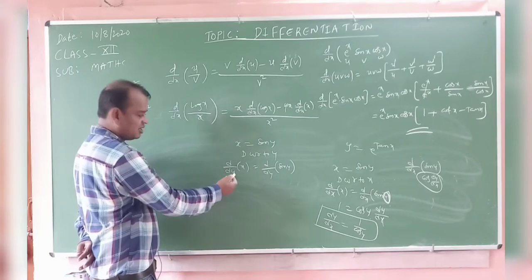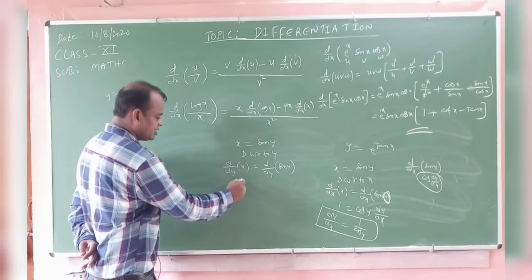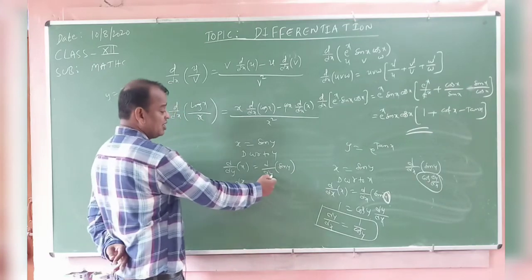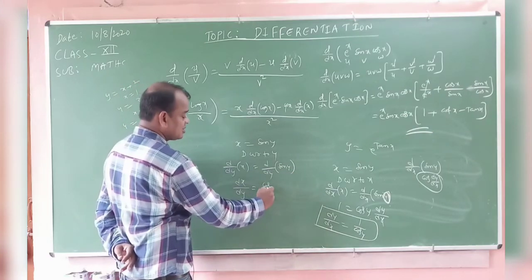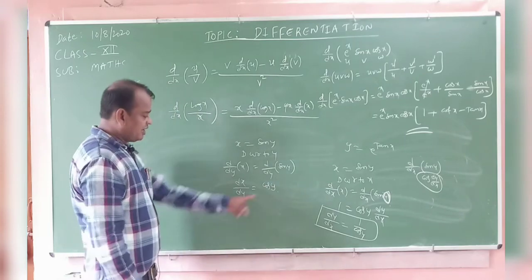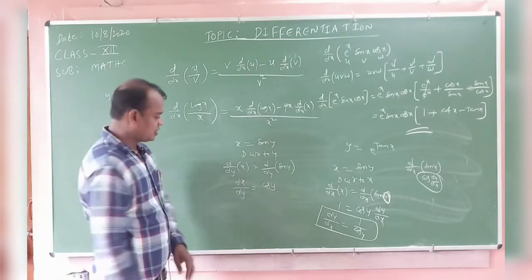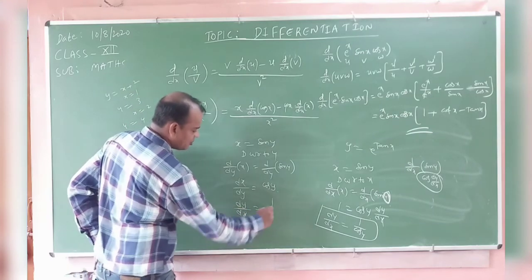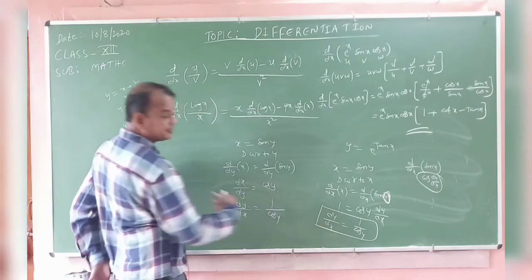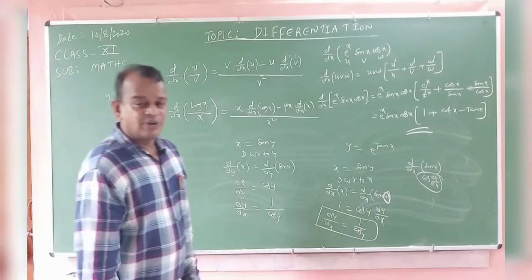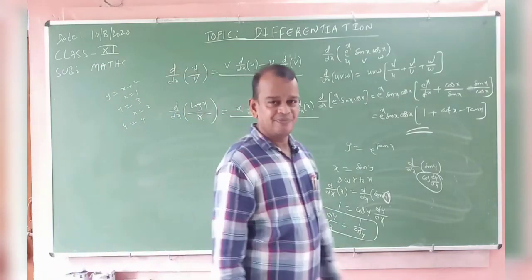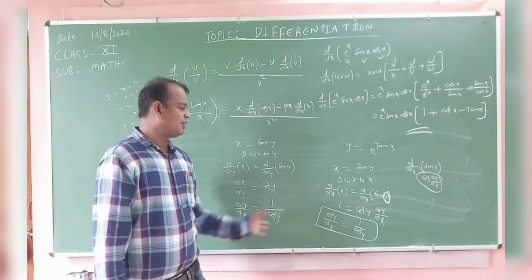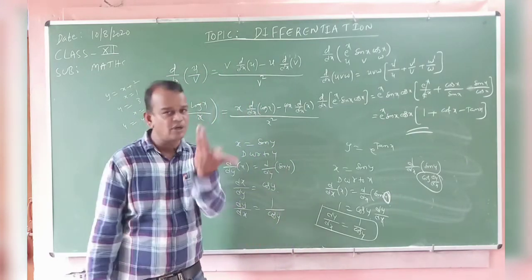Derivative of x with respect to y, that is dx by dy, is equal to the derivative of sin y with respect to y. That is cos y, and the derivative of y with respect to y is 1. Now this is dx by dy. What happened? It is the reverse of dy by dx. So dy by dx is equal to 1 by cos y. You develop the concept only. By using that concept, whether with respect to x or with respect to y, there is no difference at all.